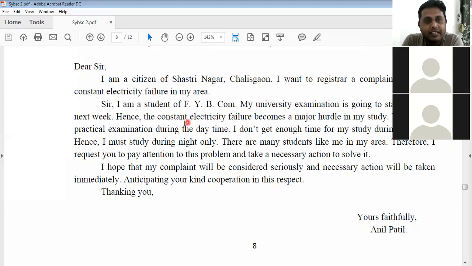So the selection of words, the selection of sentences may change from person to person. So it is not a rule. It is not necessary that my style of writing a letter must be copied by others. Other styles may differ.